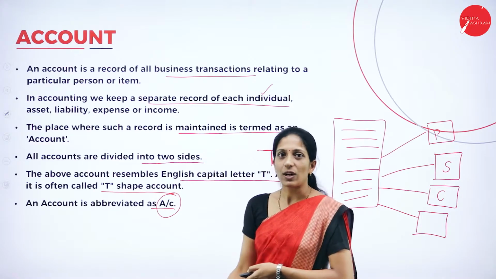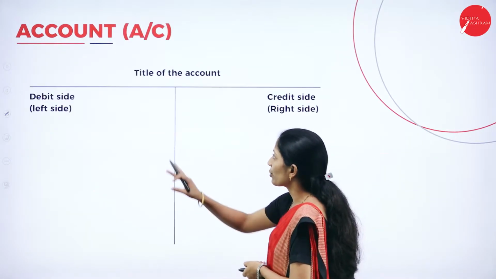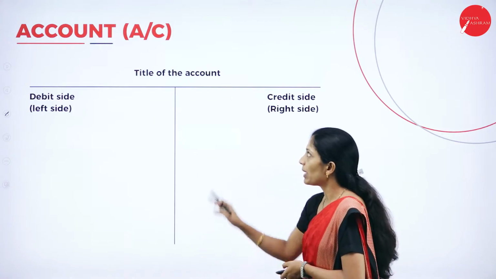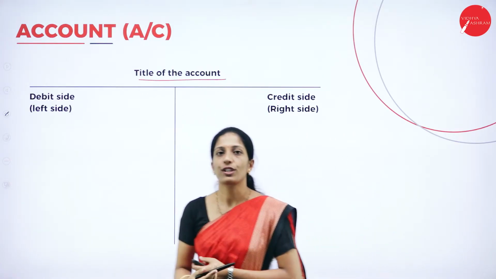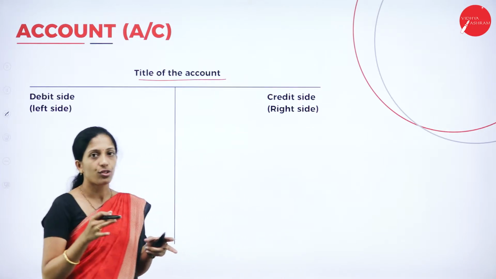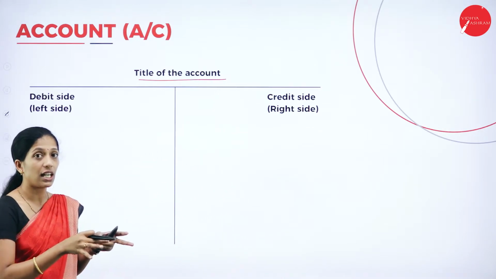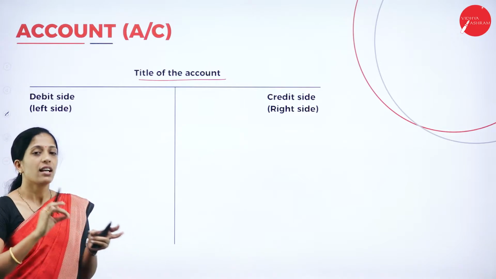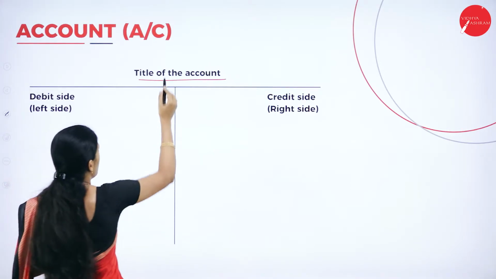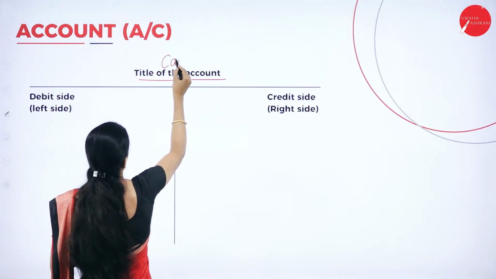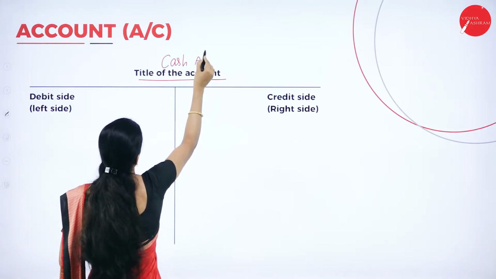So let us see what the shape of an account is. As I told you, it will be in a T shape, where we are going to write the title of the account. Suppose I am going to prepare a cash account. All the transactions of the journal relating to cash are combined together and placed in a particular account, which is called the cash account.